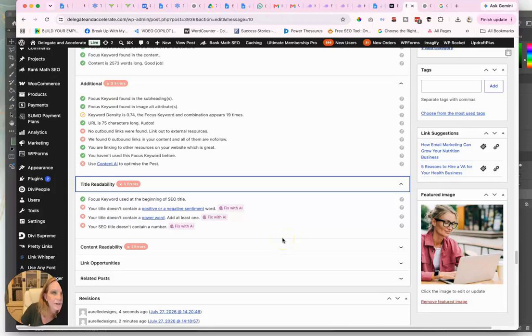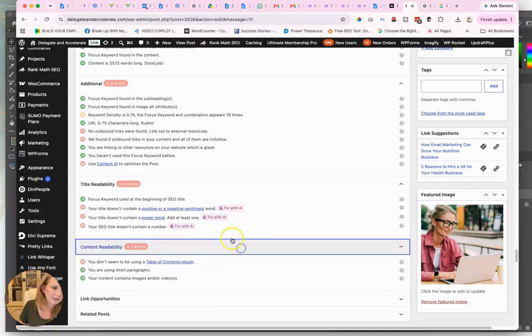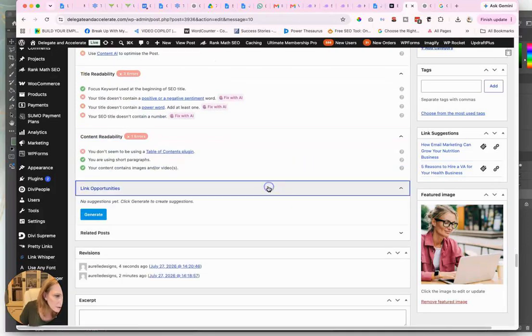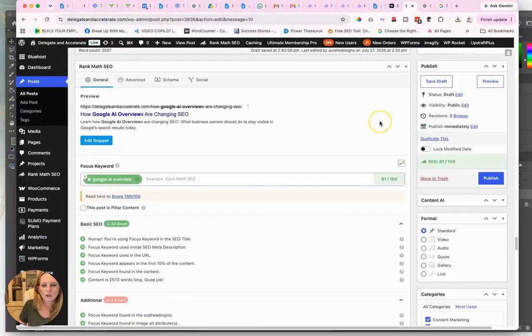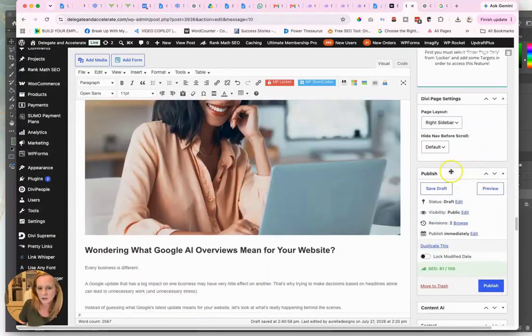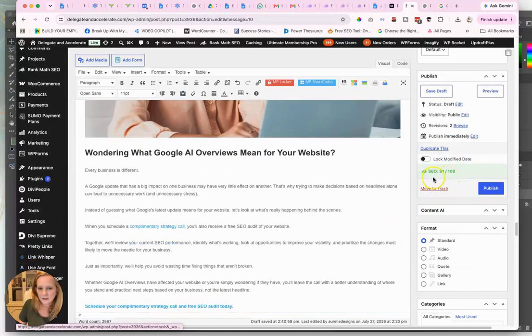This is like... Sometimes some of this stuff is like clickbaity. What I like about Rank Math over Yoast SEO is that it gives me better suggestions for links. So you're like, link opportunities. So let me go ahead and once again save this draft. And we're going to find some links.